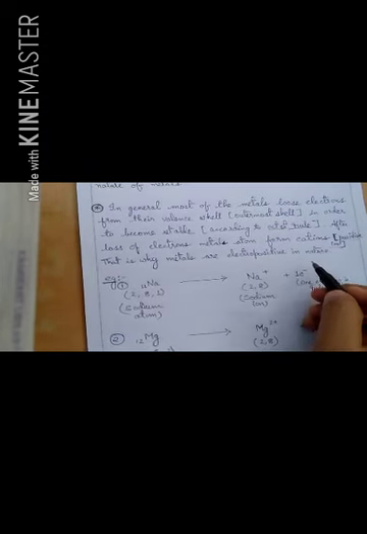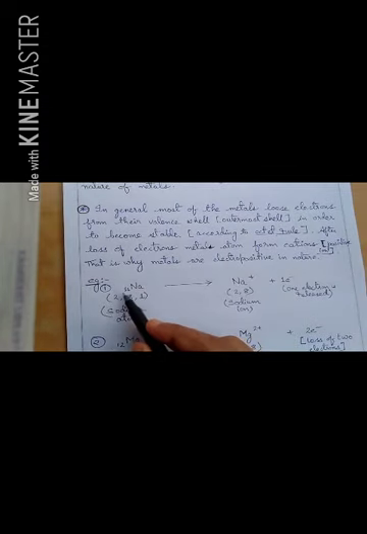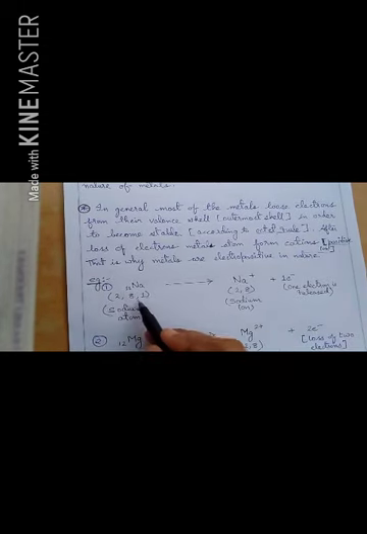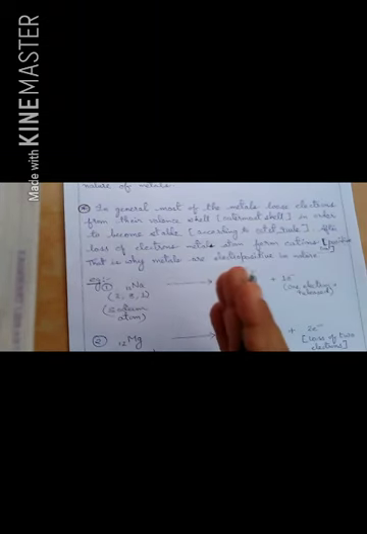I am showing you how. See, this is your sodium, and the atomic number of sodium is 11, with configuration 2, 8, 1. If this sodium metal wants to become stable, what will it do? In order to become stable, the outermost shell should have 8 electrons.